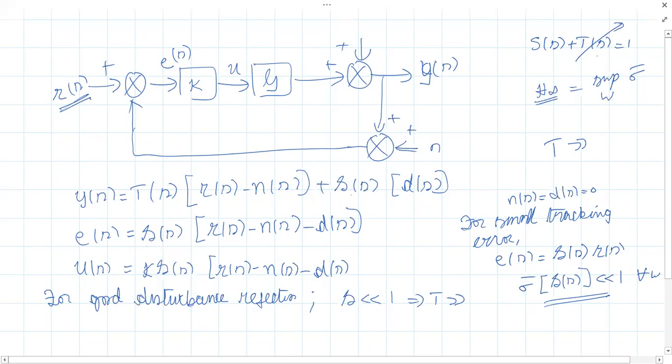Similarly, good disturbance rejection means the output should not be affected by the disturbance signal. So for good disturbance rejection, S must be small, which means again T has to be large. Then how can we minimize the effect of sensor noise on the output?